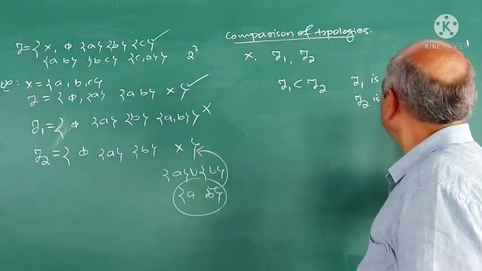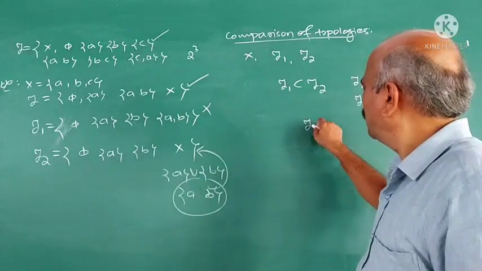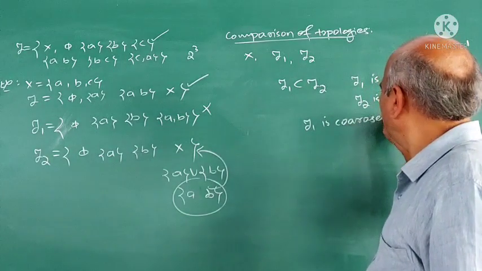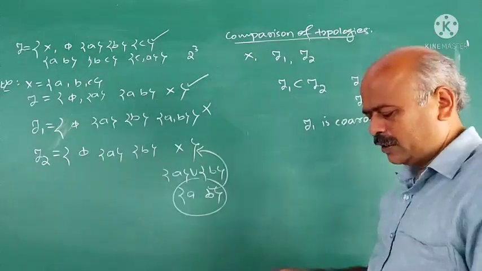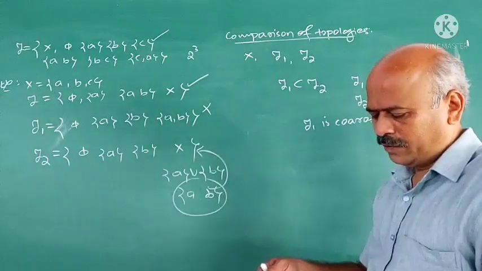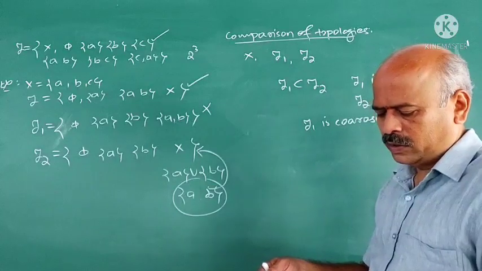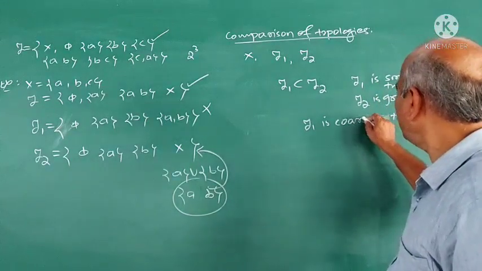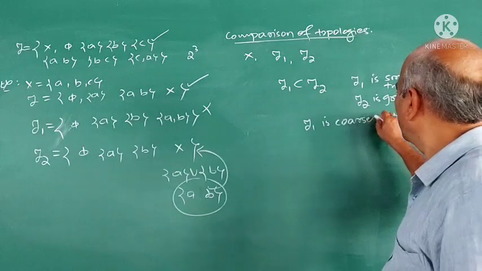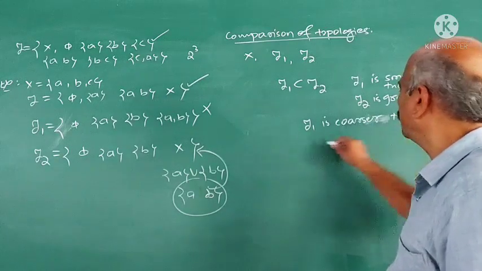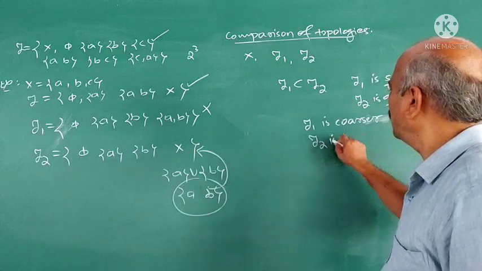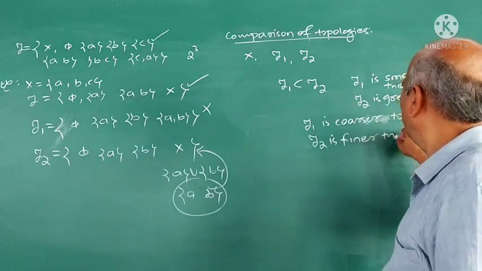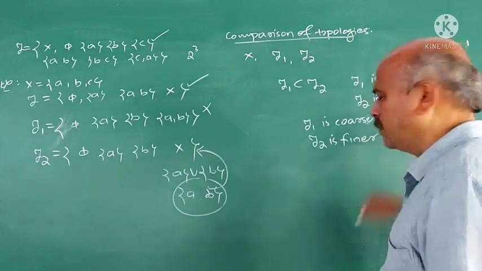Or tau 1 is coarser to tau 2 or tau 2 is finer than tau 1.